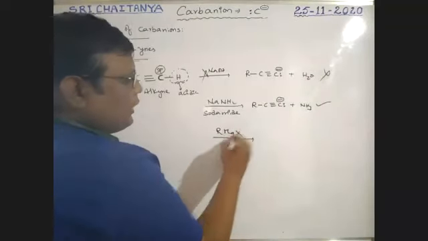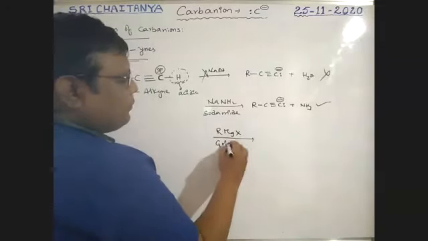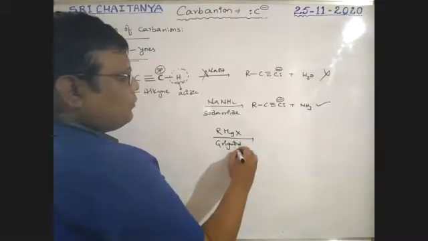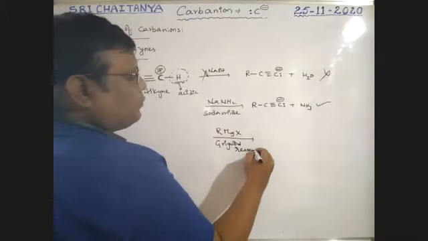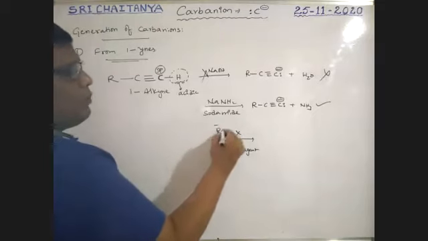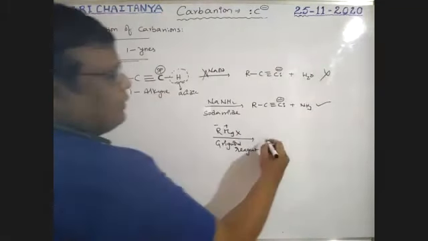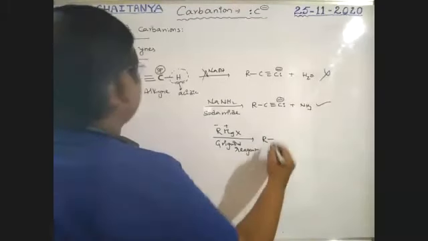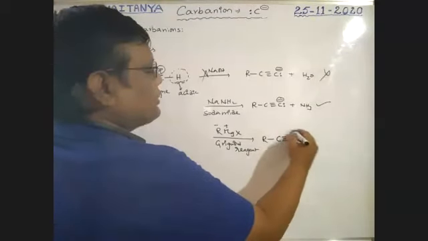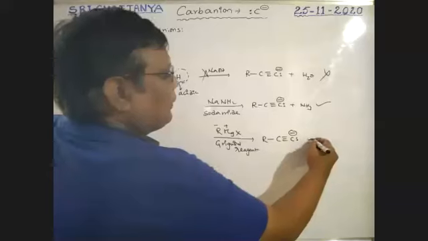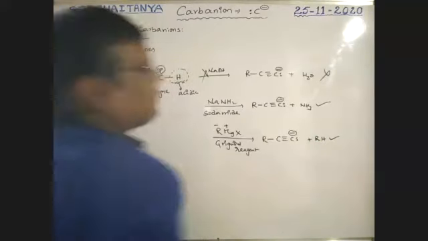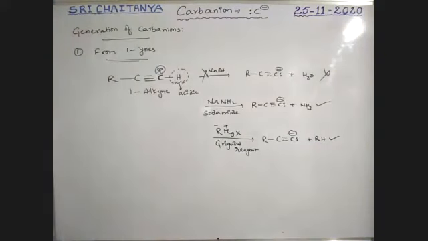Next, RMgX, nothing but Grignard reagent. Here R⁻ MgX⁺. This R⁻ catches this H⁺ ion, that gives R-C≡C⁻ with the lone pair, plus RH as the product. RH is the product.